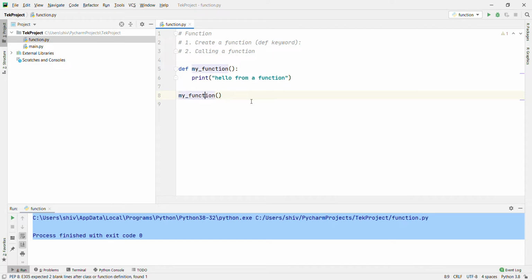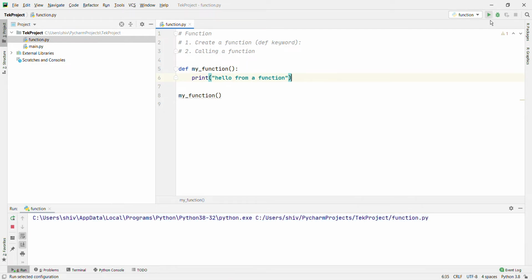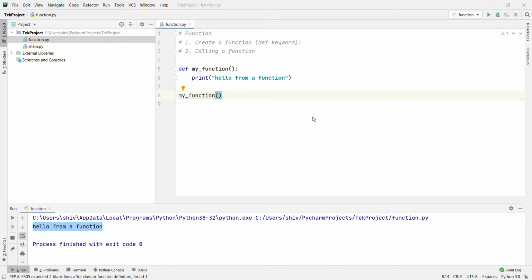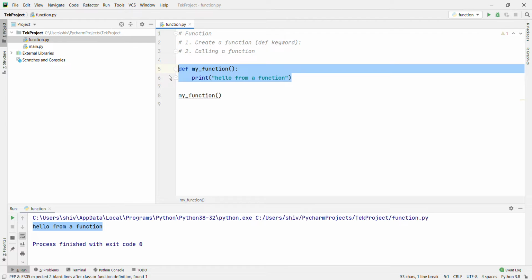Now if you run it, what will happen? It will call this function, and then it will print "hello from a function". Let's run it. Right, hello from a function. This is clear now. Now let's go with one more example.